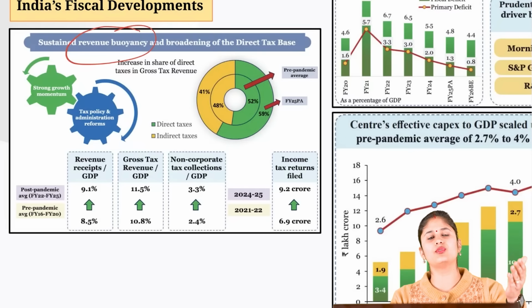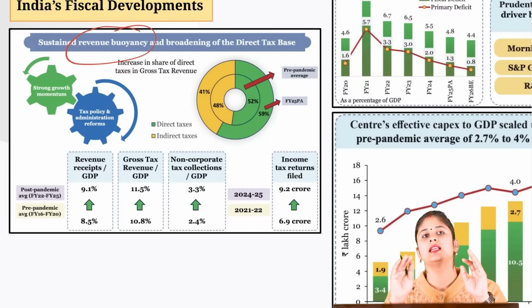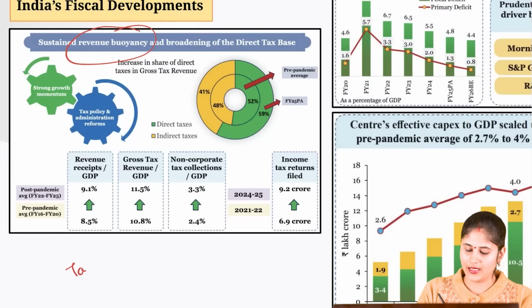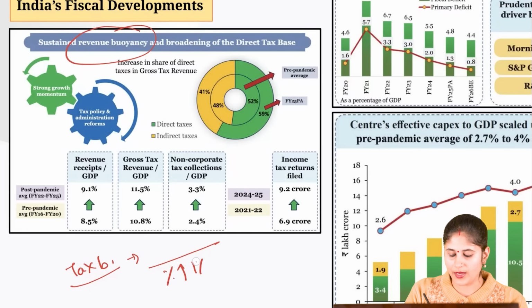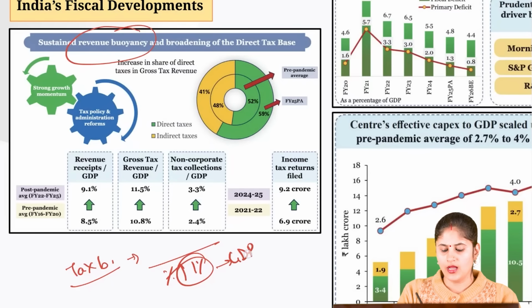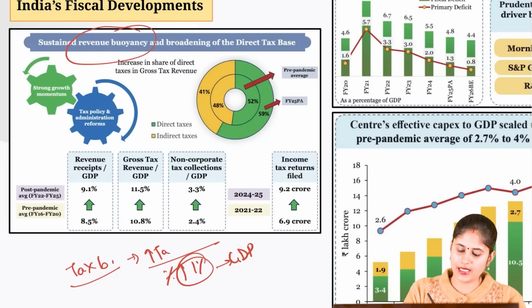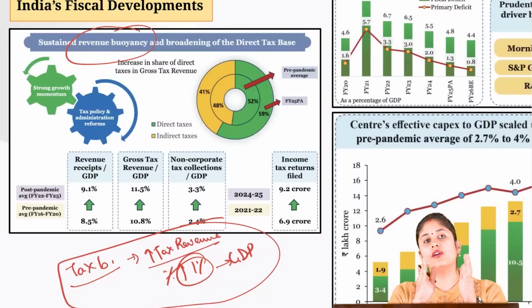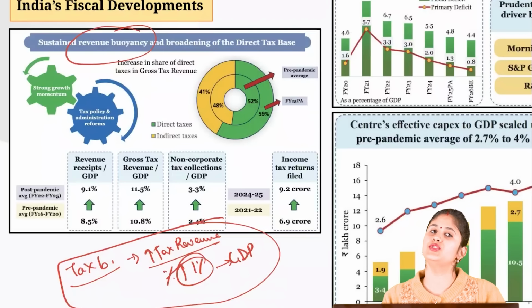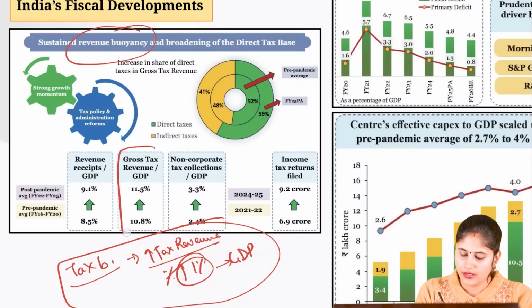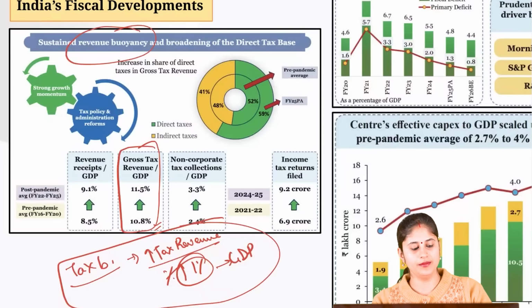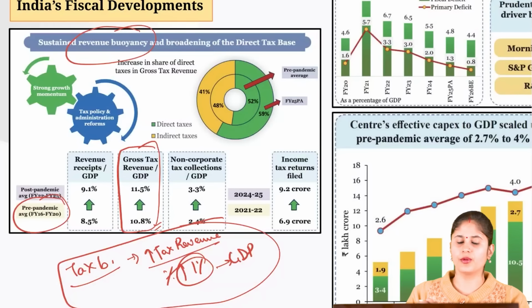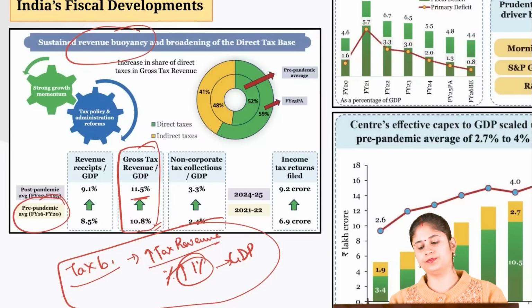I have seen students getting confused between tax buoyancy and tax elasticity. Just wait, you will get the clarity. Tax buoyancy basically refers to this: if your GDP is increasing by 1%, how much is the increase in your tax revenue? So it tells me the responsiveness of the tax revenue given the increase in GDP. As you can see here, we have been able to improve the tax buoyancy. It has increased from 10.8% before the pandemic, and now it has increased to 11.5%.